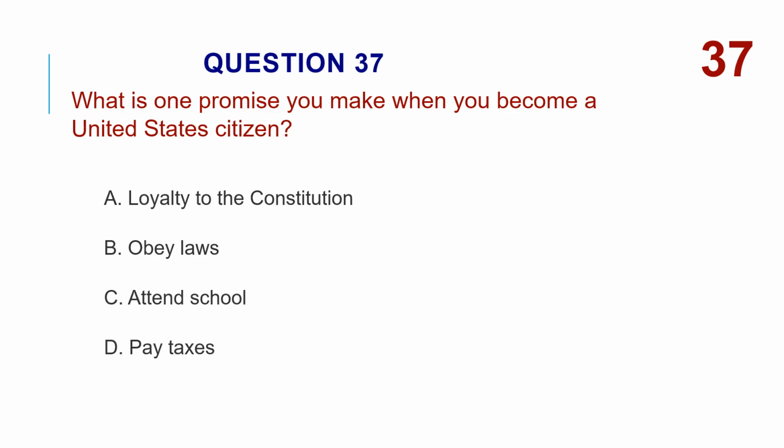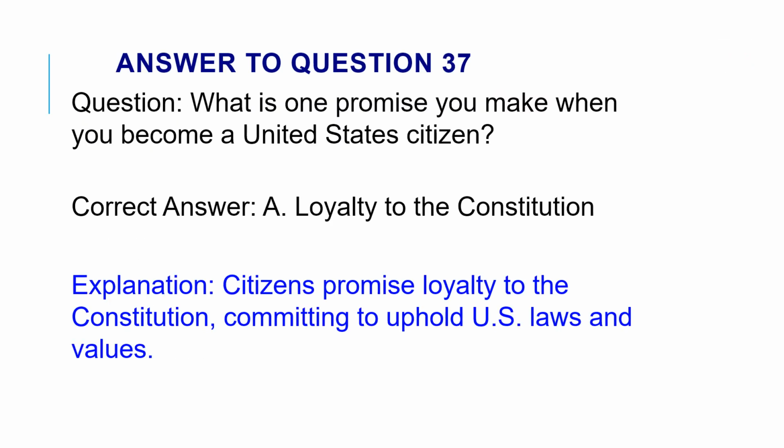What is one promise you make when you become a United States citizen? A. Loyalty to the Constitution. B. Obey laws. C. Attend school. D. Pay taxes. The correct answer is A. Loyalty to the Constitution. Citizens promise loyalty to the Constitution, committing to uphold U.S. laws and values.